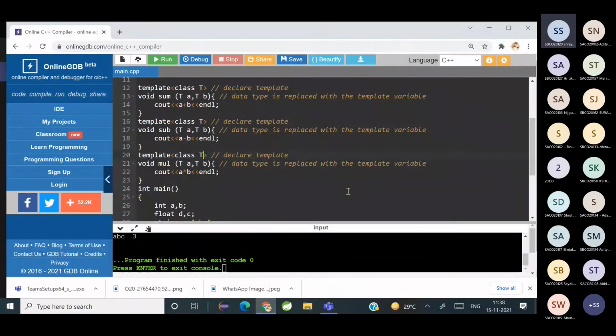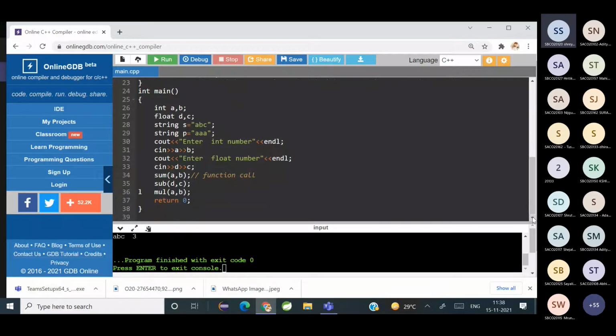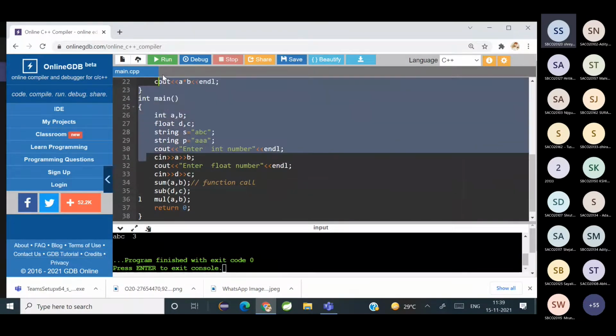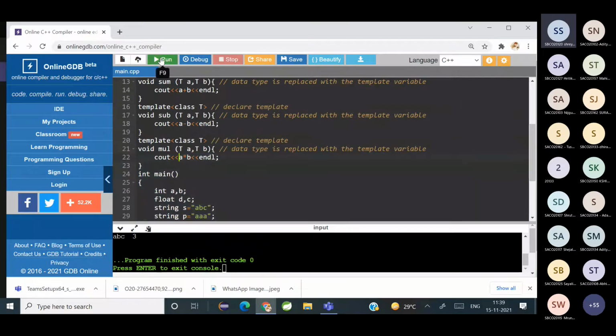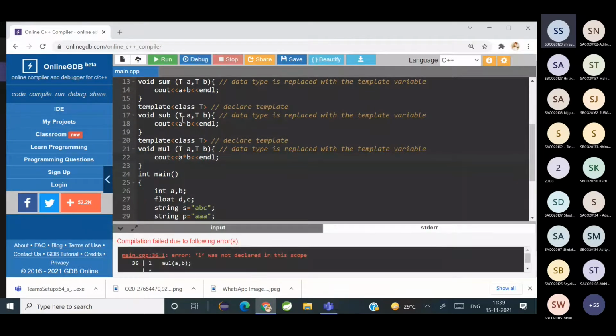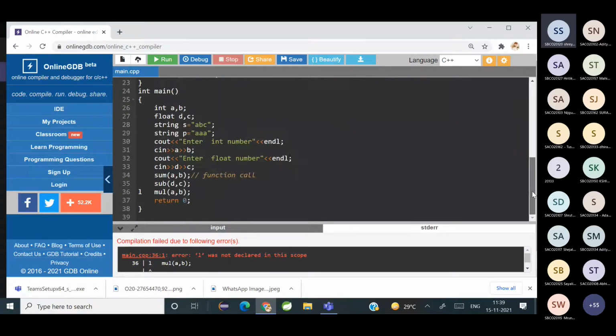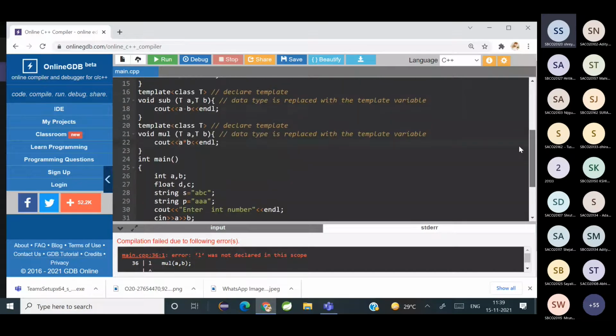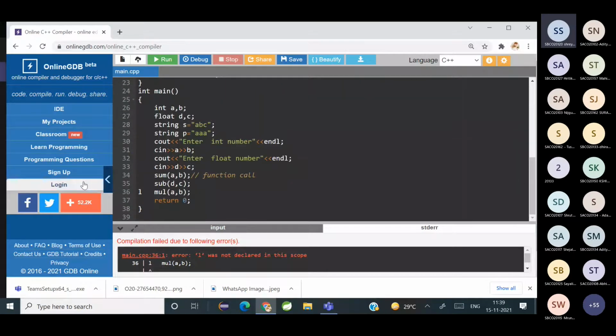Yes, ma'am. So here I have called the functions sum, subtract and multiplication. Sum I am calling for integers, subtract I am calling for floating point numbers. Yes, ma'am. And multiplication for the integers. So let's execute the code. Did I forget MUL? I wrote L, line number 36. Okay, here.